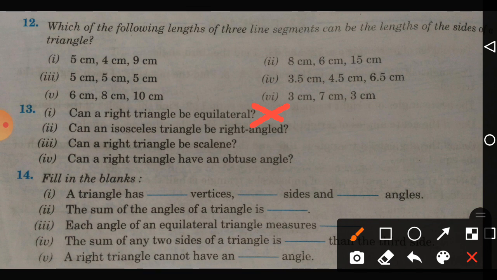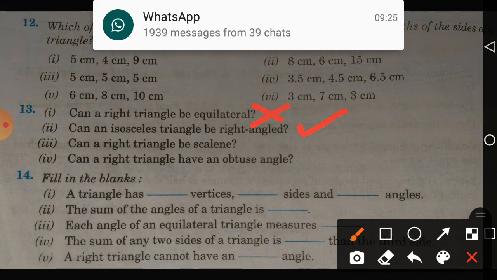Okay. Next question. Can an isosceles triangle be a right angle triangle? Yes. An isosceles triangle can be right angled. Draw a right angle triangle. In the right angle triangle, we can have two sides equal. That is possible, it can be drawn. But all three sides will not be the same. Two sides can be the same.